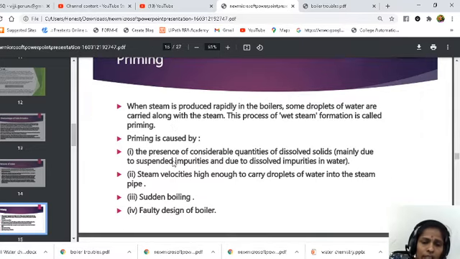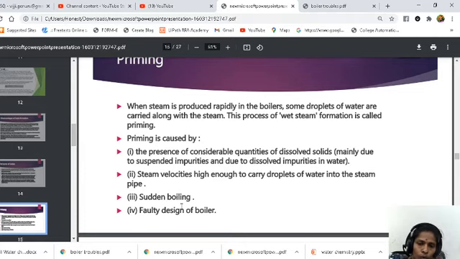But priming is caused due to the presence of a considerable quantity of dissolved solids. Steam velocity is high enough to carry droplets of water into the steam pipe. So if steam velocities are very high, that means if you are overheating, or sudden boiling, that means if we are boiling suddenly, or faulty design of the boiler, that means if the boiler equipment design is not proper, then you can observe priming formation.